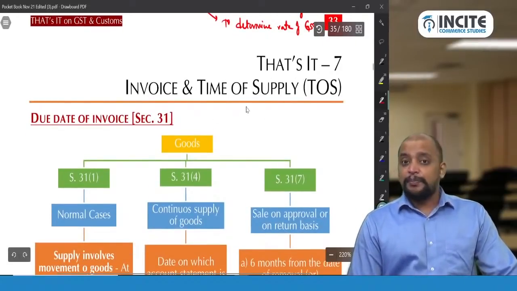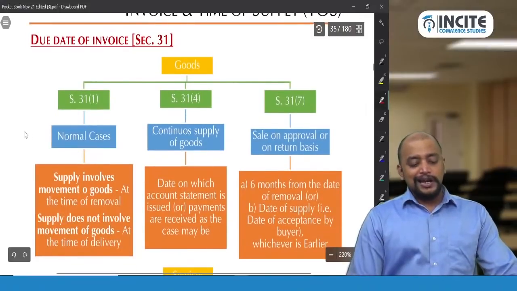And time of supply is dependent upon the due date of invoice. So what is taken as the due date of invoice?